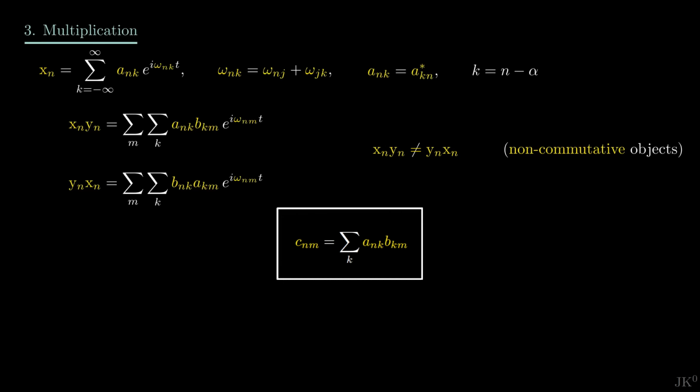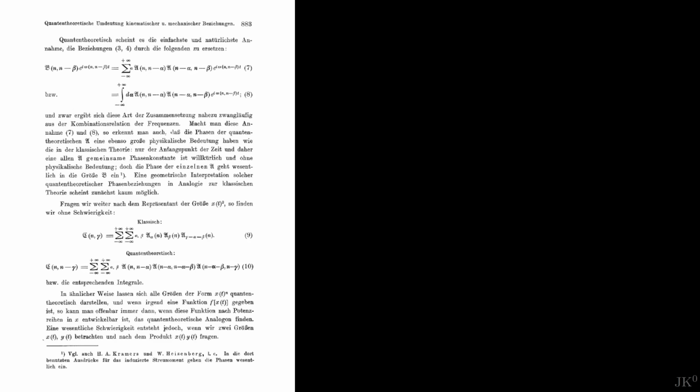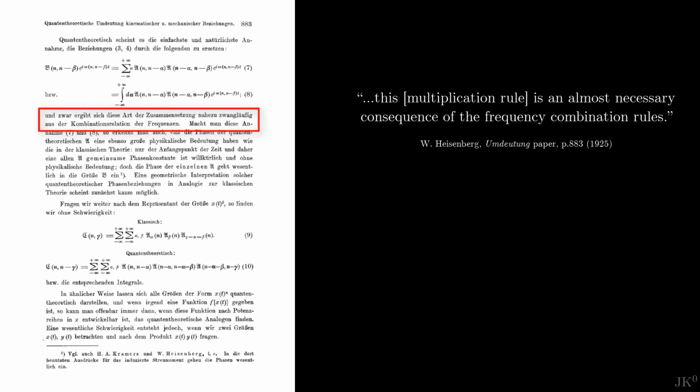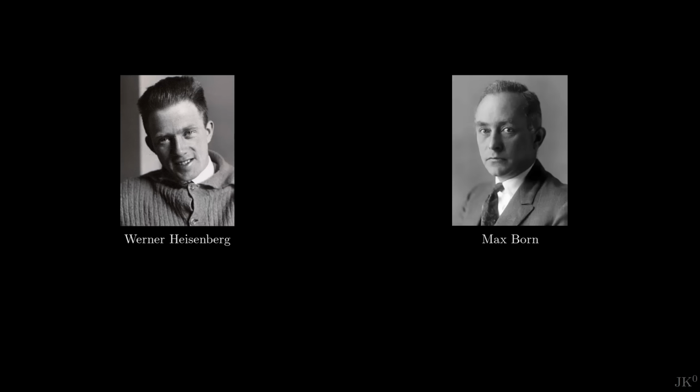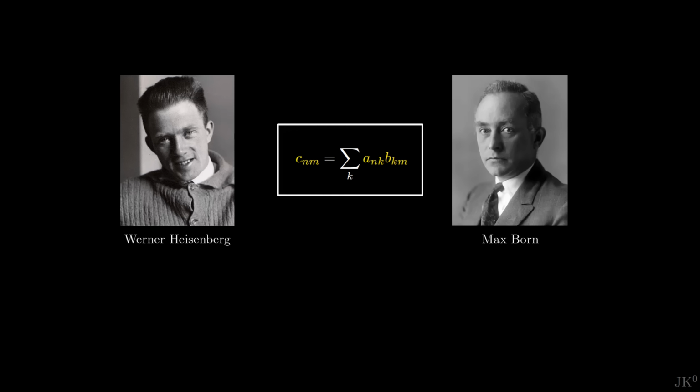This weird multiplication rule made Heisenberg very uncomfortable. In the paper he wrote, "This multiplication rule is an almost necessary consequence of the frequency combination rules." He accepted what his theory was telling him, but could not make sense of the meaning of these non-commutative objects. After his return from Helgoland, he expressed his concern to Max Born. What are these objects that obey these rules?